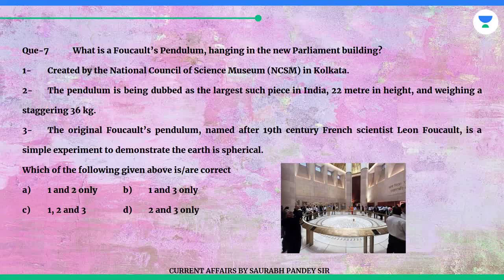Question 7. What is a Foucault's pendulum hanging in the new Parliament building? 1. Created by the National Council of Science Museum, NCSM, in Kolkata. 2. The pendulum is being dubbed as the largest such piece in India, 22 meters in height and weighing a staggering 36 kilograms. 3. The original Foucault's pendulum, named after 19th century French scientist Léon Foucault, is a simple experiment to demonstrate the Earth is spherical.